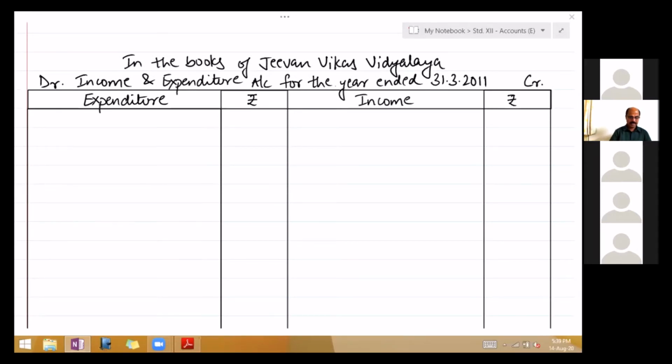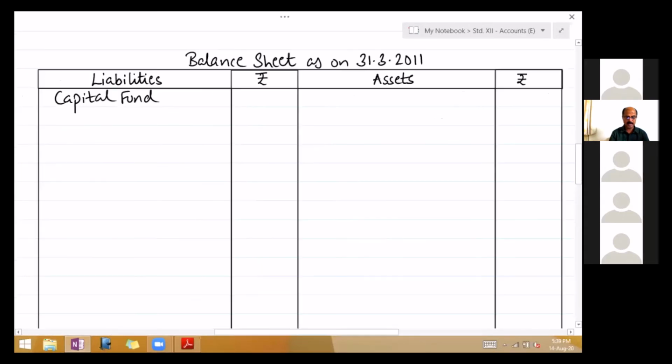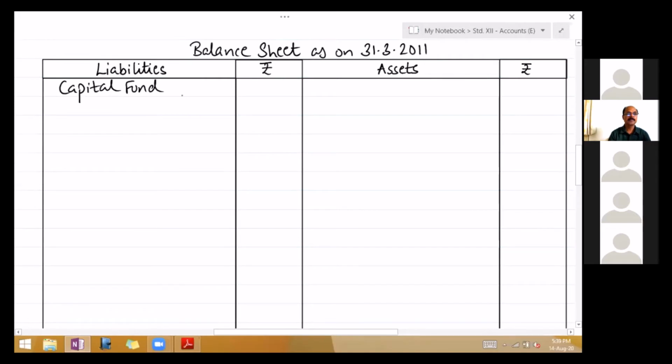Problem number 15. Okay, the balance sheet of last year, liability side. Capital fund 4,99,100. Show it on the liability side. First item in a column, 499,100. Next, loan, that also on the liability side. Just leave 3 lines, not more. If you leave too many lines, it looks a little weird. 5 lakhs in a column because we have to add interest on that.